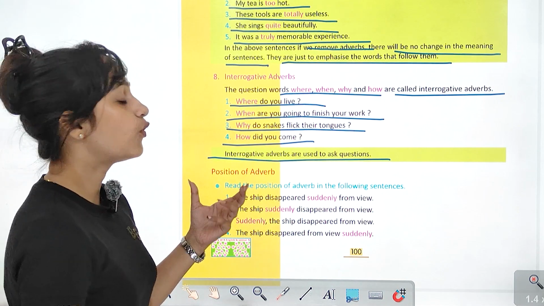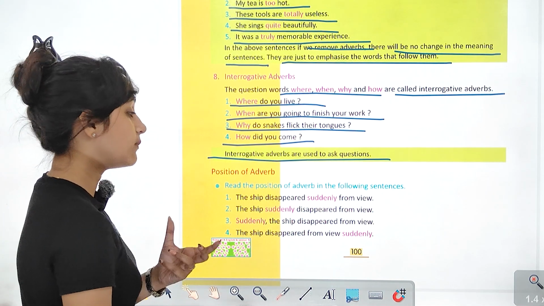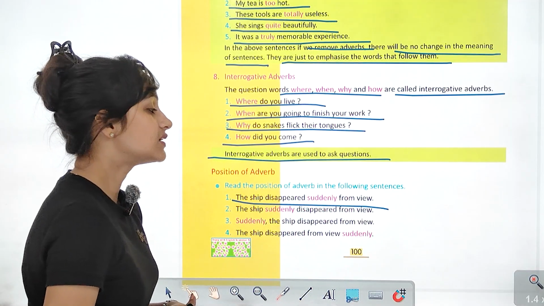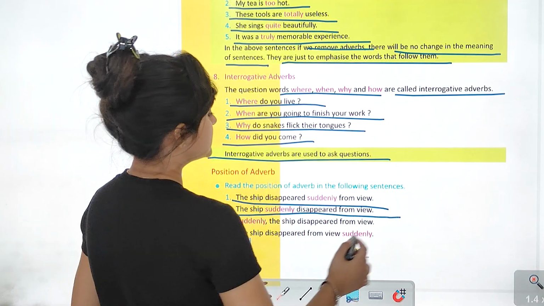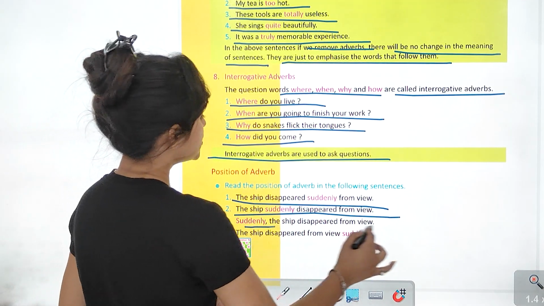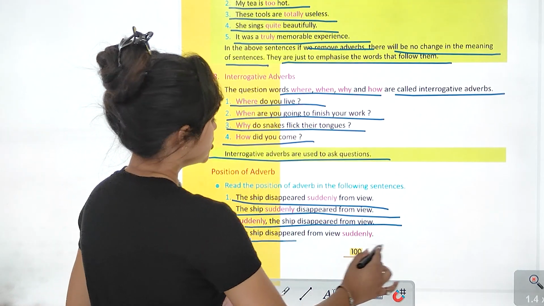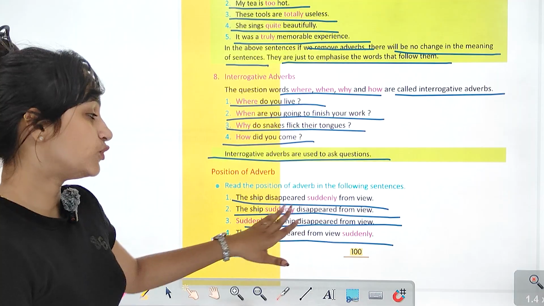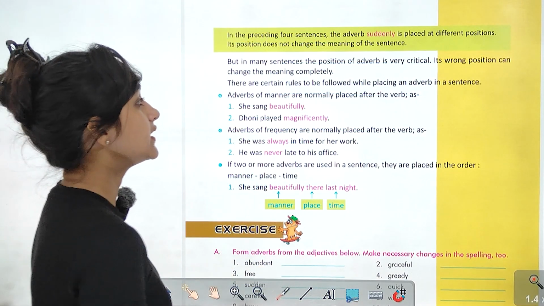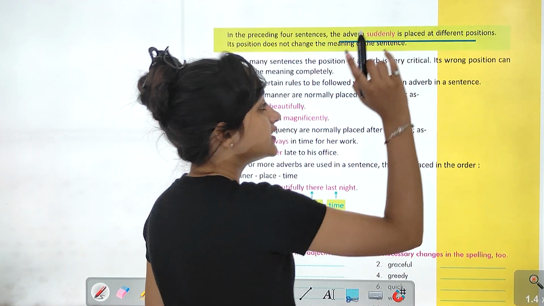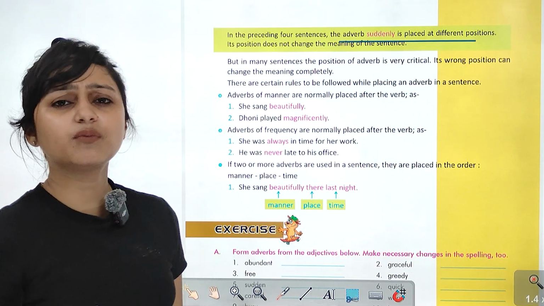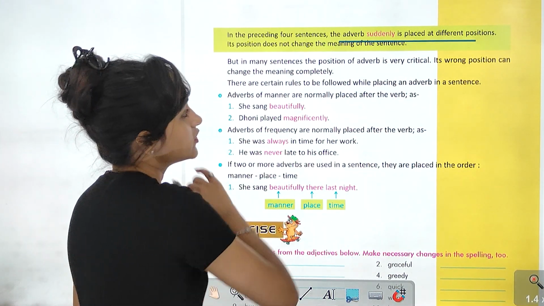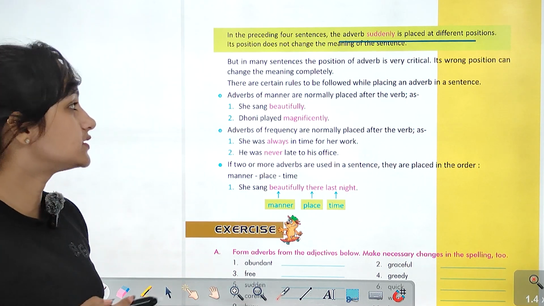Now let's talk about position of the adverb. क्या position होती है? The position of the adverb in the following sentences. The ship disappeared suddenly from view. Suddenly the ship disappeared from view. The ship disappeared from view suddenly. In these sentences, the adverb suddenly is placed at different positions. Its position does not change the meaning of the sentence. जो इसका position है meaning को change नहीं करता sentence का.